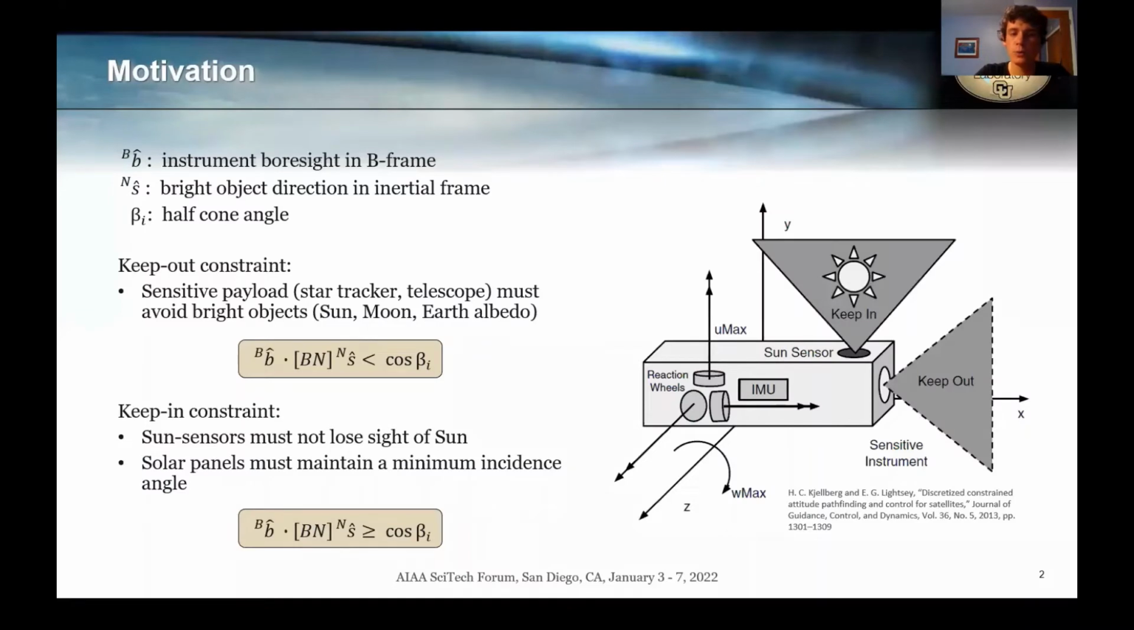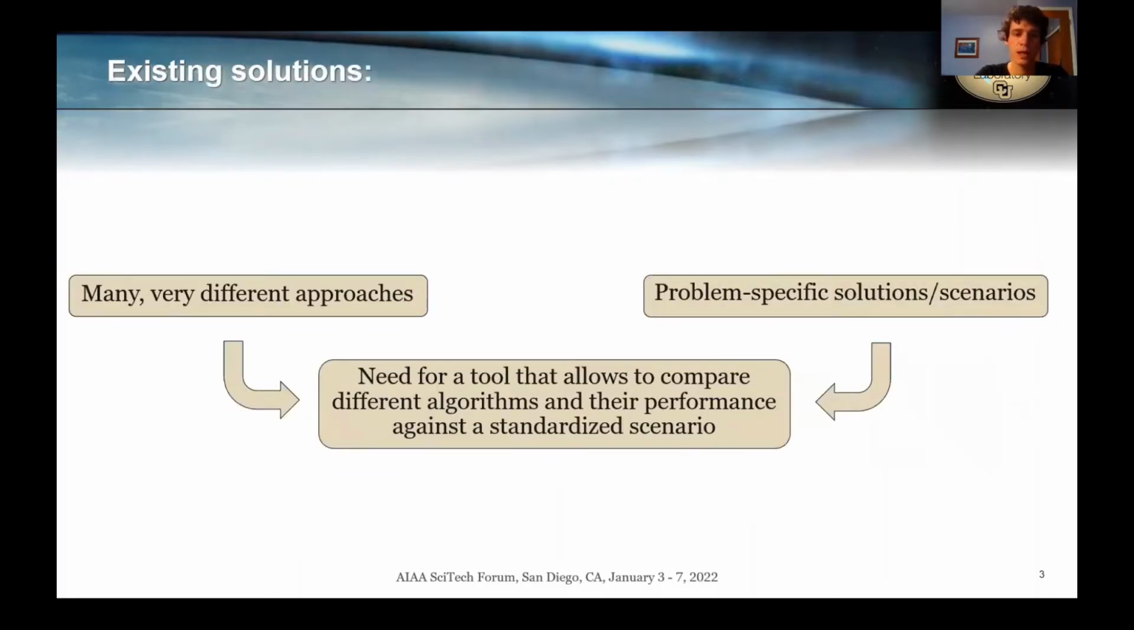First of all, what do we mean with constrained attitude dynamics? We mean maneuvering a spacecraft that has hard positional constraints, such as keep-out constraints, which can be a sensitive payload that we do not want to point at a bright celestial object, or a keep-in constraint when we have an instrument such as a sun sensor that we want to keep pointing at a certain celestial object while we perform the maneuver. Many solutions exist to this problem, but they're usually very different from one another.